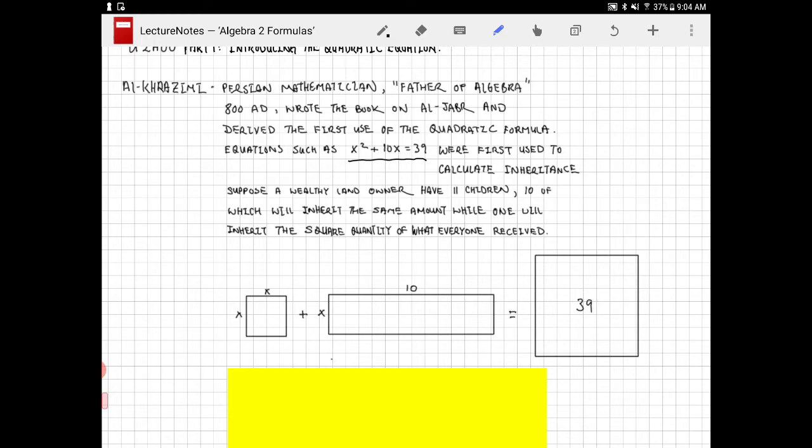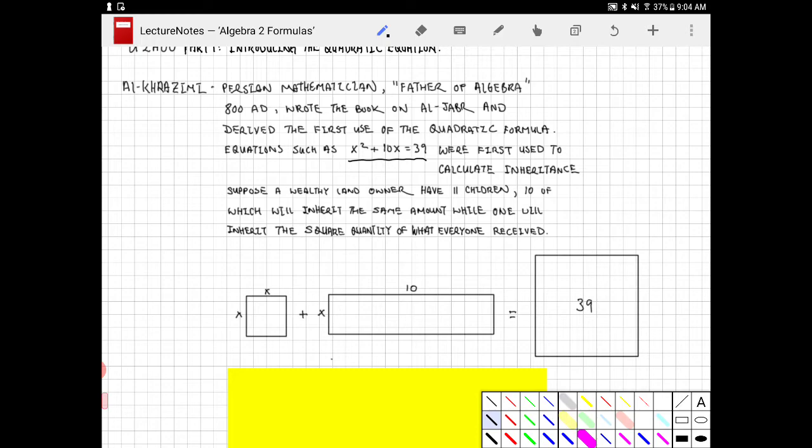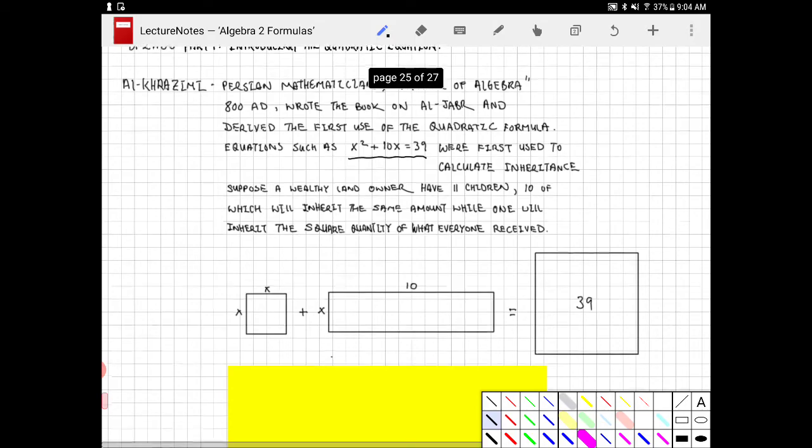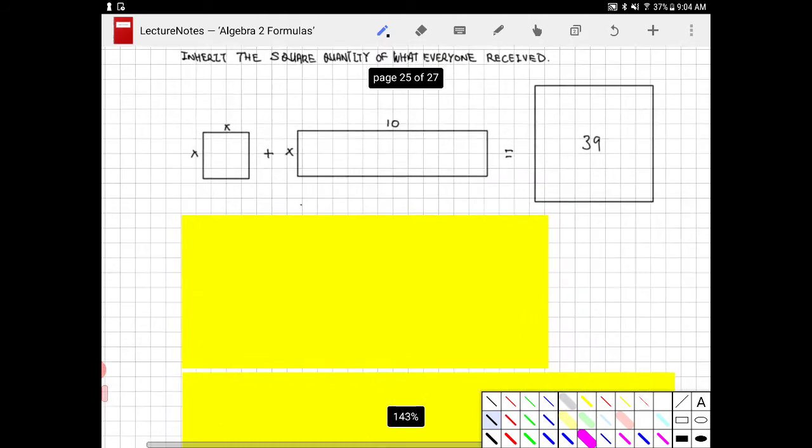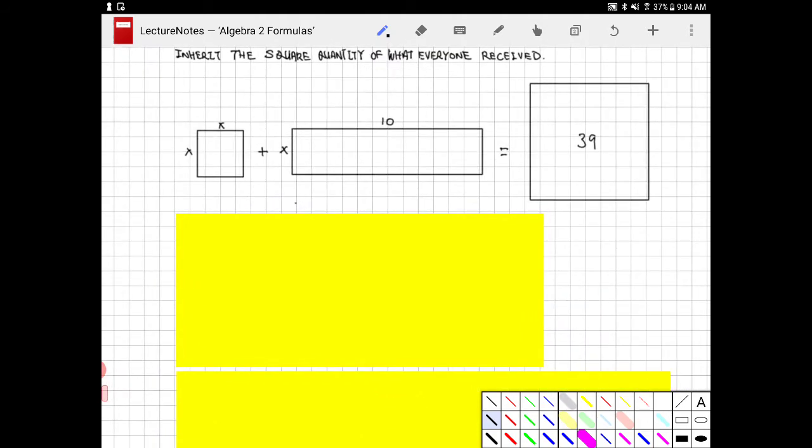Well, suppose that we have one of the 10 children here. That's what that child is going to receive. And then the other remaining 10, this is the quantity of land that they will receive. And this is the total amount of land that the wealthy landowner has. Well, how are we going to figure out how much land we are going to pass on to each one of the children? So, when presented like this, that's the thing about geometry and algebra.